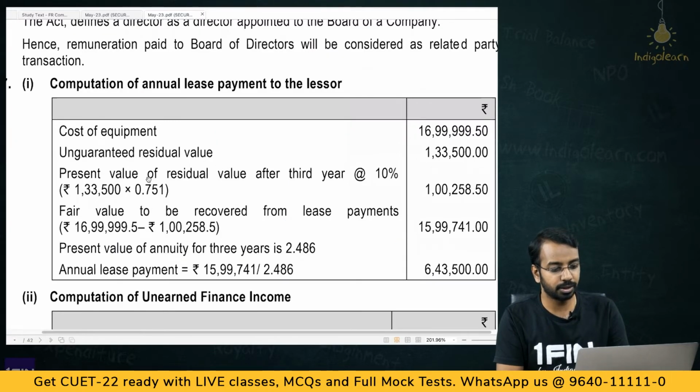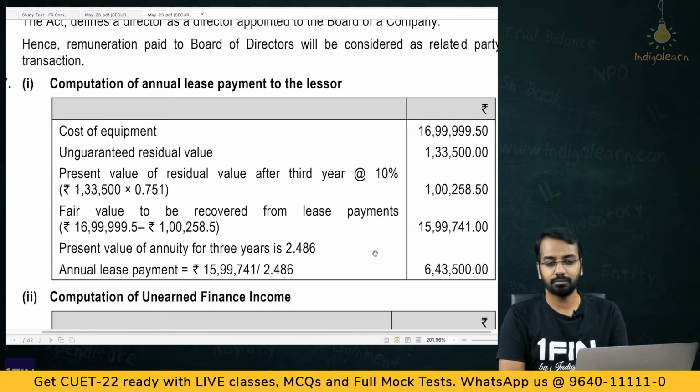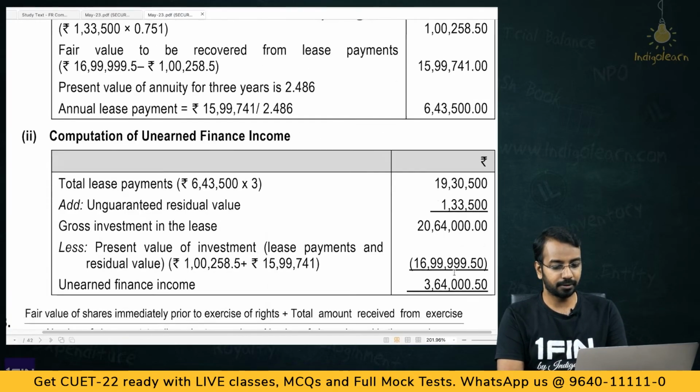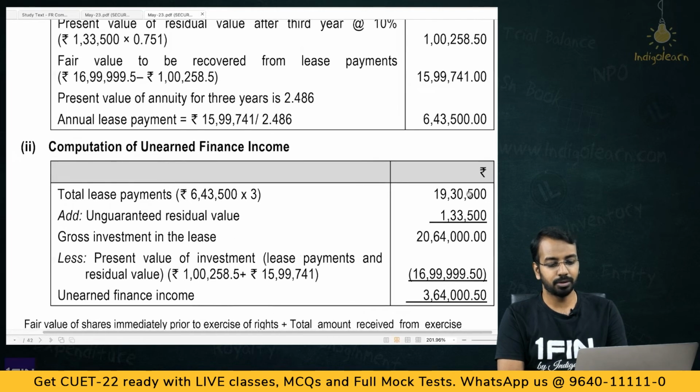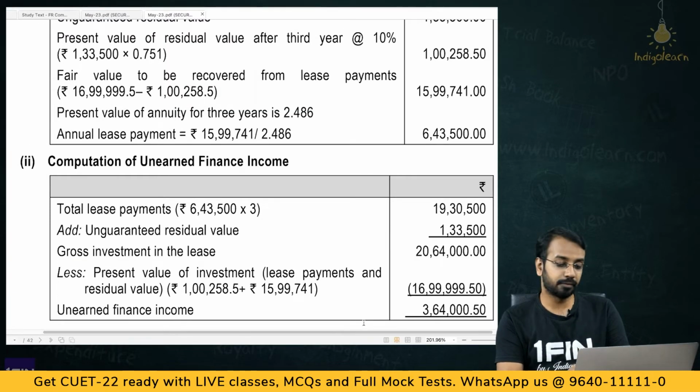So, cost of equipment is so much. Present value of residual value at the end of the 3rd year at 10% is 1 lakh. Fair value to be recovered is 15,99,741. That if you divide by 2.486, you get 643,500, right? Then unearned finance income: total lease payment 643,500 into 3, then add unguaranteed residual value 133,500. That will give you the gross investment in lease. Minus the present value of lease payment will give you the unearned finance income. It's a simple formula driven thing, right? That is the unearned finance income.